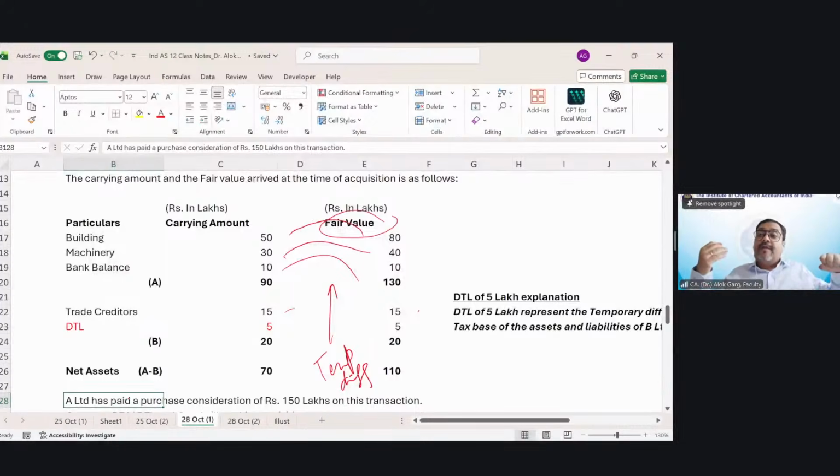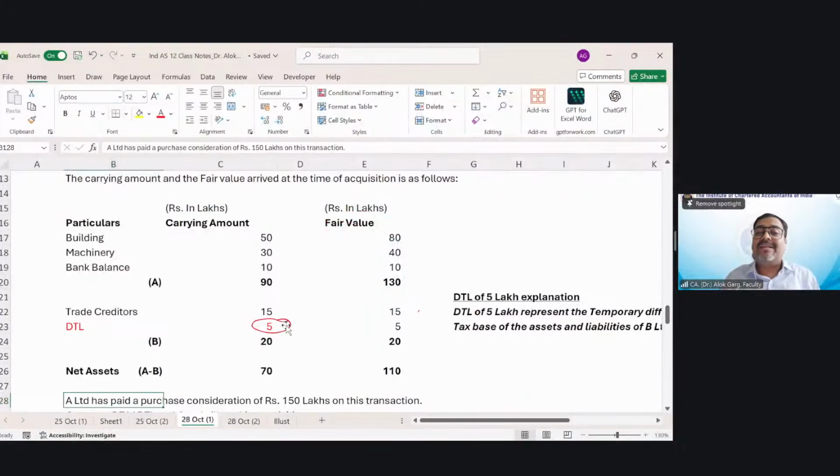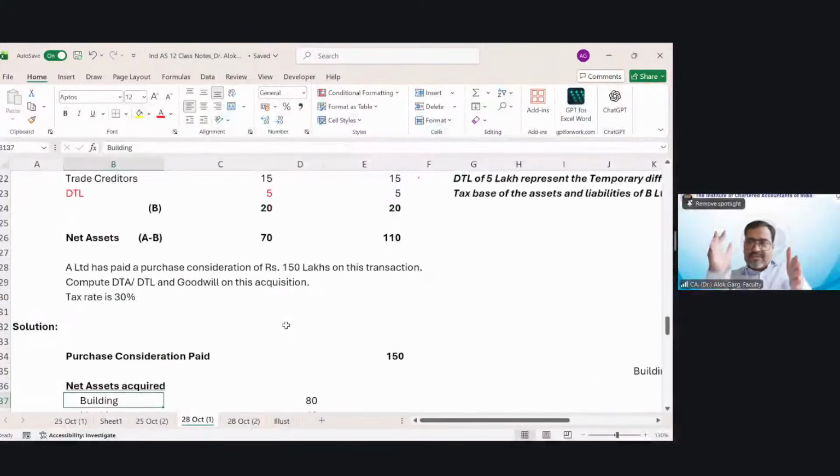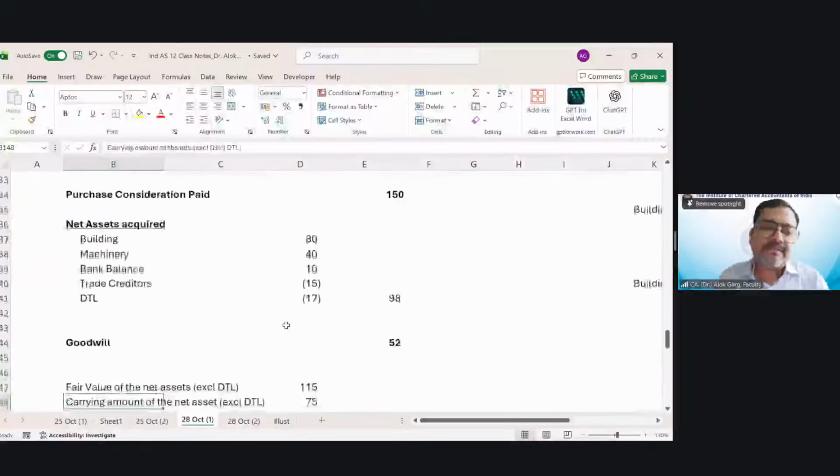Yes or no? The tax base, as per the Income Tax Act, whatever you have computed, you have already taken a DTL of 5 lakh rupee, right? So whatever increase or decrease you create in the fair value, this will lead to an additional temporary difference, and this will lead to additional DTA or DTL. Now friends, let's compare this carrying amount versus fair value amount, and discuss whether it is a DTA or DTL.